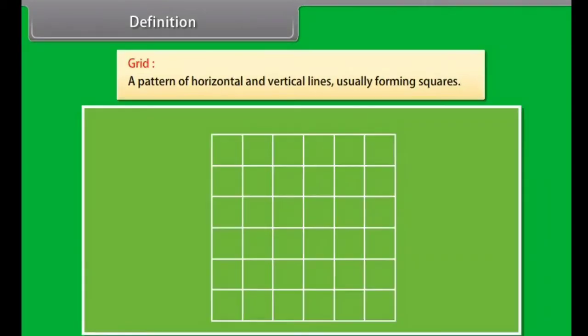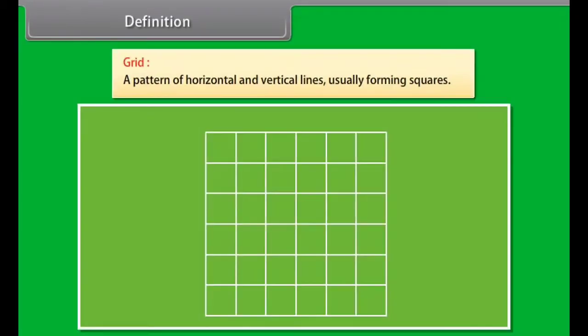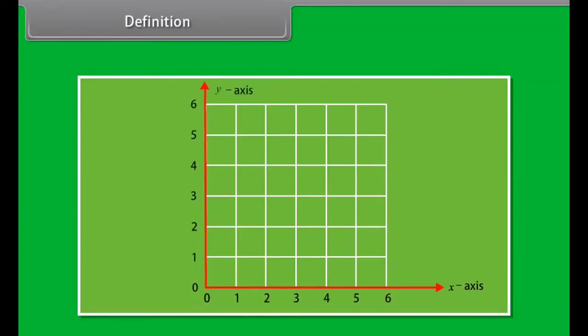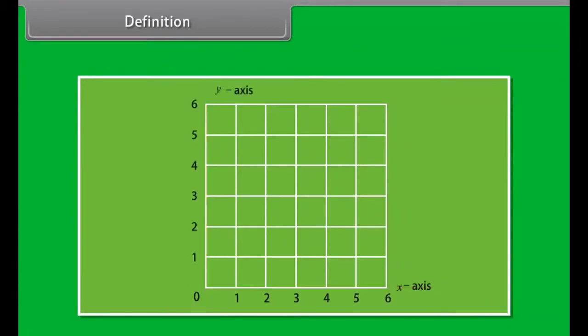Definition. Grid. A pattern of horizontal and vertical lines, usually forming squares. X-axis. A horizontal number line on a grid. X is the shortest and likes to lie down horizontally. Y-axis. A vertical number line on a coordinate grid. Y is the tallest and stands upright or vertically. Coordinates. An ordered pair of numbers that give the location of a point on a grid, for example (3, 4).